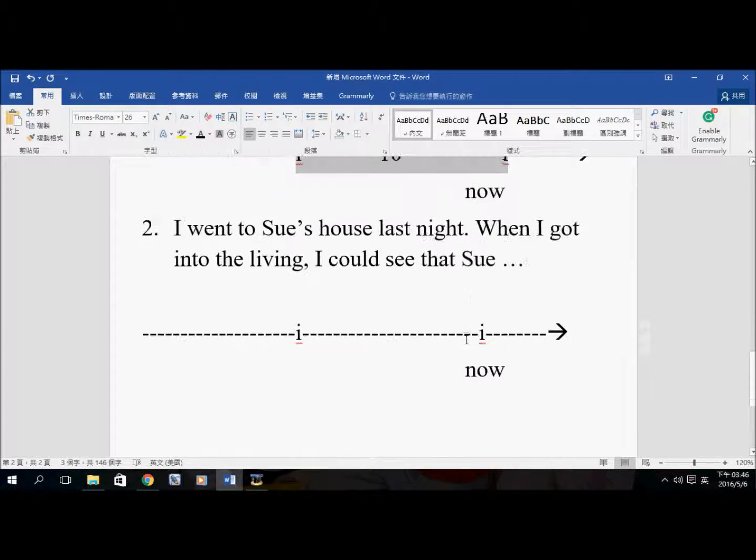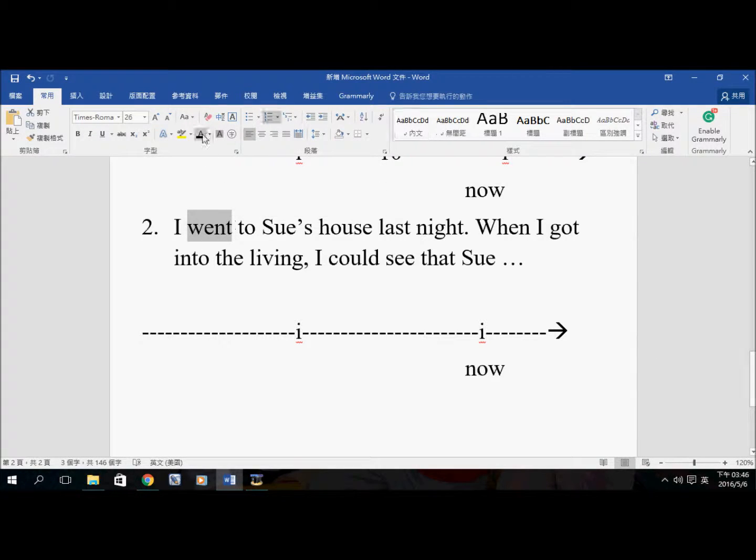Example number 2. I went to Sue's house. I went to Sue's house, which means it happened sometime in the past. Last night, it happened last night. When I got into the living room, I could see that Sue was doing something.